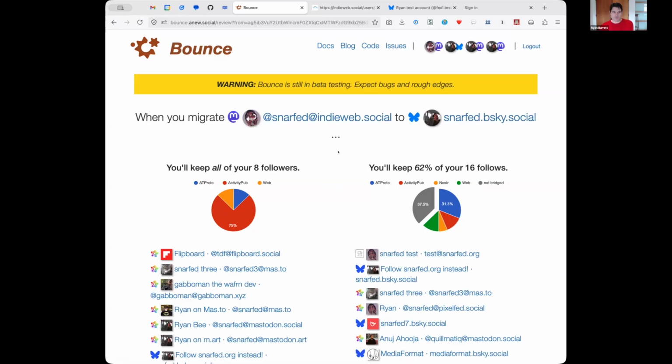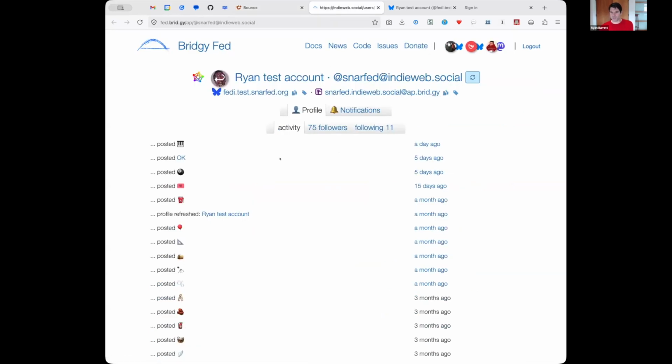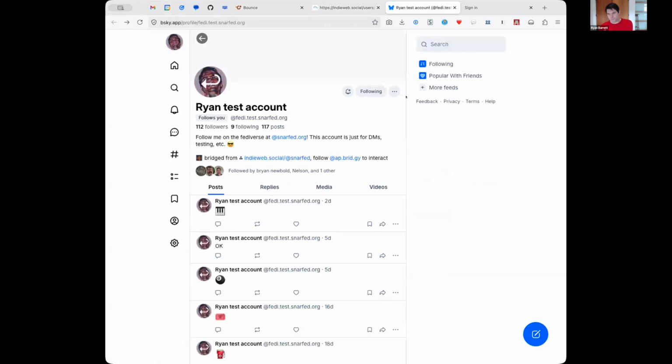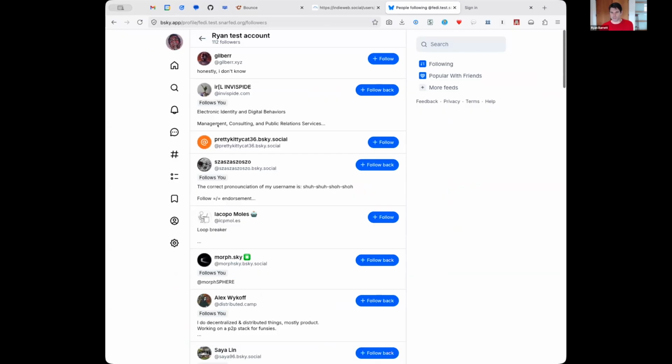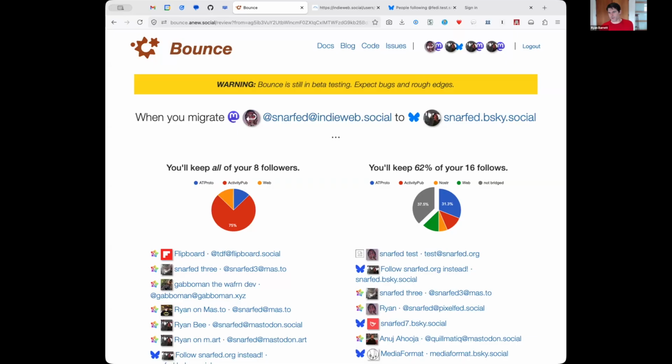So this works, but one problem is if you're migrating from an account that's already bridged. So this IndieWeb.social Mastodon account is already bridged. This shows it on Bridgy Fed, and this shows its bridged version on Blue Sky. And so one key point here is there are existing posts that have been bridged over. There are a bunch of existing native followers on Blue Sky. And so right now, when we migrate to a different native account, that original bridged version just gets dropped, which is unfortunate. But on Blue Sky, you can move accounts intact.